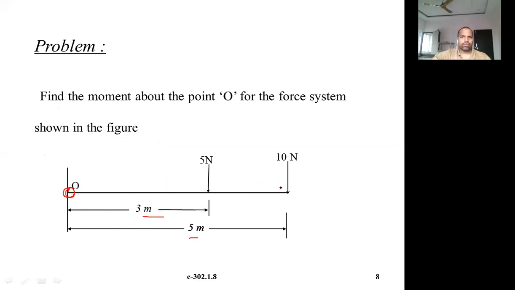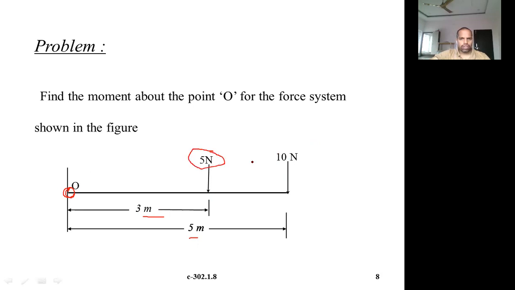Right. So what is a moment? As per our definition, moment tries to rotate the body about a point. It is measured using the formula: moment is equal to force into perpendicular distance. So how to calculate the moment? It is nothing but force into perpendicular distance.